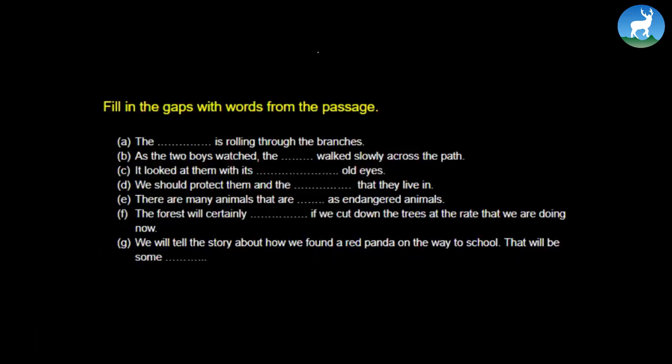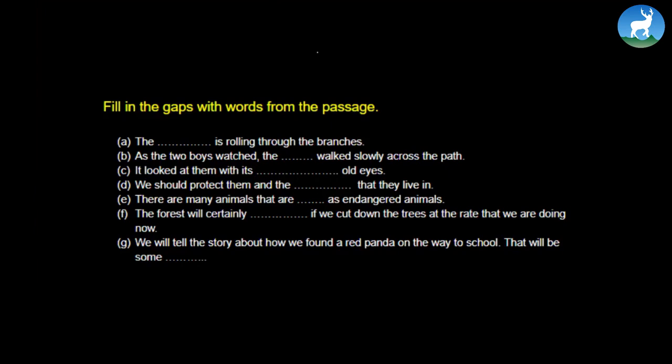And now that we've read the passage, here's a fill in the blanks related to the passage. Our task is to read the passage again and fill in the gaps with words from the passage. Alright, so for this we might have to read the passage again and again to figure out the word that is missing in each sentence. Okay, the first one, let me do a few for you. Fill in the gaps with words from the passage.